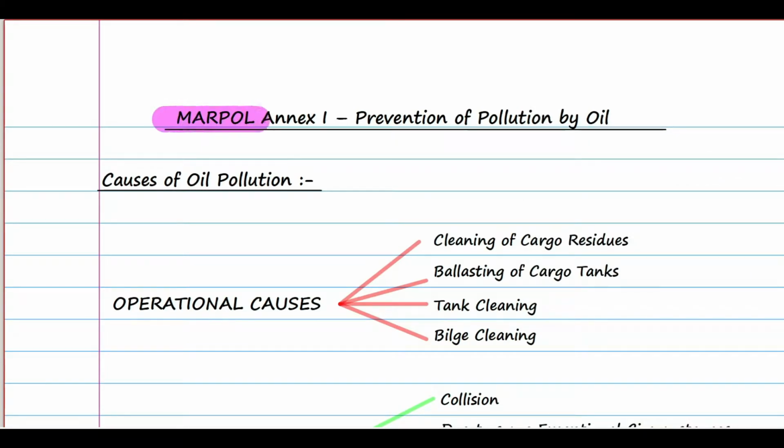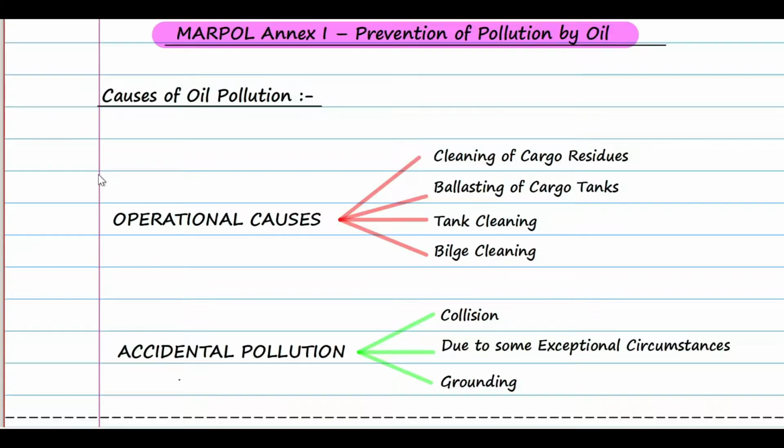So the MARPOL Annex 1 is the prevention of pollution by oil. So let's first understand what are the causes of pollution. The first is operational causes, which is sometimes intentional, sometimes unintentional. And the second one is accidental pollution. The operational causes include the cleaning of cargo residues, ballasting of cargo tanks, tank cleaning, bilge cleaning, etc. And the accidental pollution includes collision, grounding, or some exceptional circumstances.